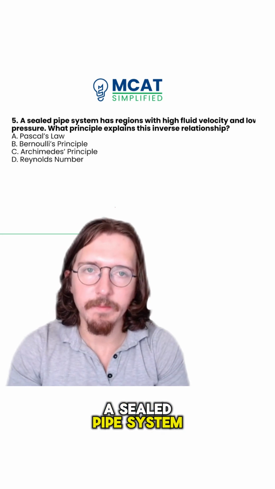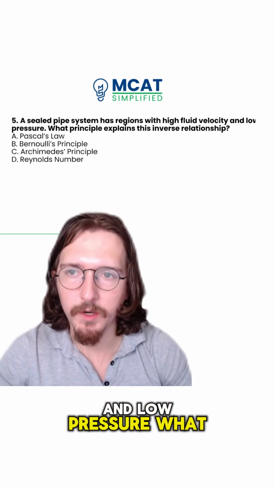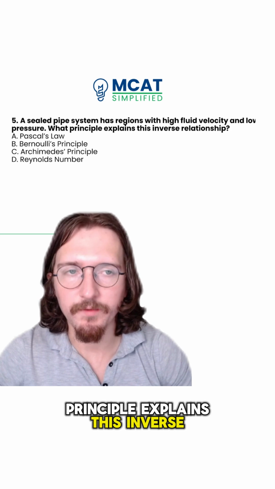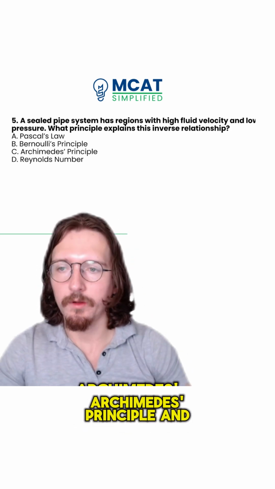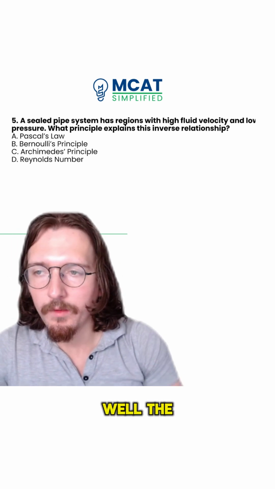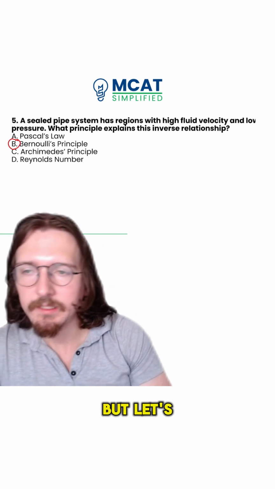A sealed pipe system has regions with high fluid velocity and low pressure. What principle explains this inverse relationship? And they say Pascal's law, Bernoulli's principle, Archimedes' principle, and Reynolds number. Okay. Well, the correct answer here is actually going to be B, but let's talk about why that is.